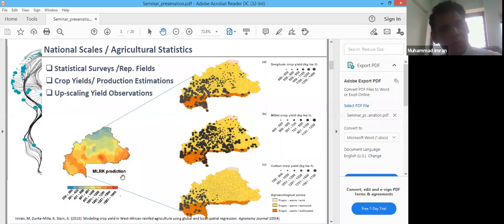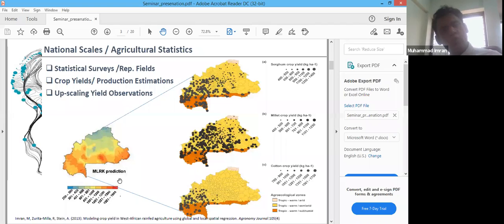First, at the national scale, crop statistical data sets are normally obtained from the national statistical bureaus, who obtain crop yield estimates from representative fields all over the country.